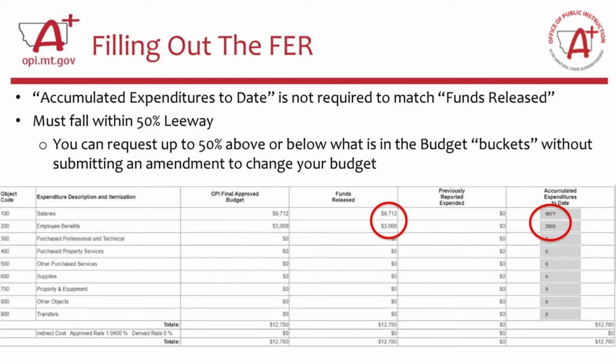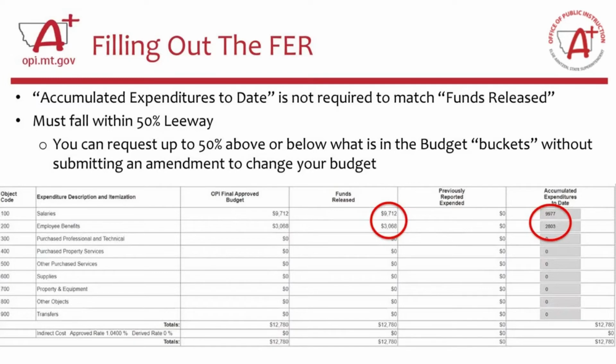One caveat to this is that as you are making edits and if you are recording different numbers than are in the funds released or OPI final approved budget column, that does need to fall within the 50% leeway rule. So that rule is that you can request up to 50% above or below what is in the budget buckets without needing to submit an amendment to change the budget.